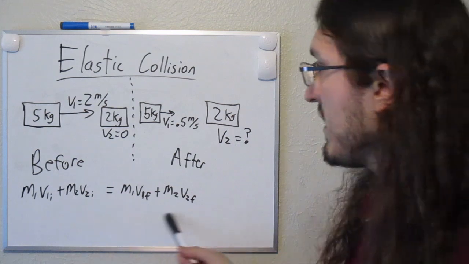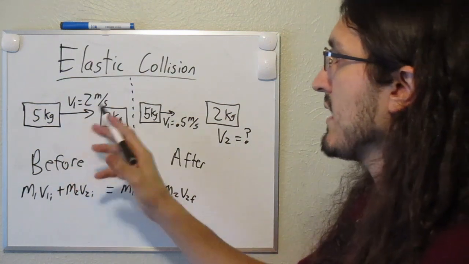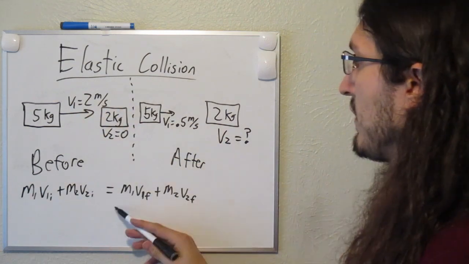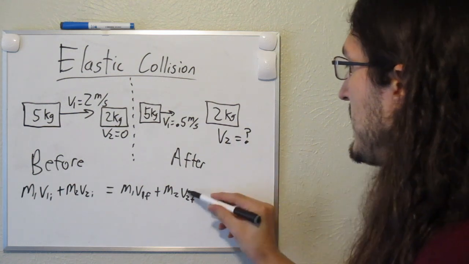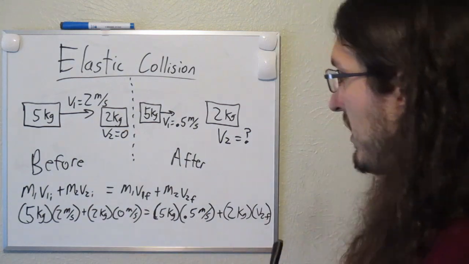I wrote my equation out here. Now I'm just going to plug in numbers for everything I have. I have the mass and the velocity for everything in the initial state, so I can fill out this whole side. And then for the right side, the only thing I'm missing is the final velocity for the second object, v2f. So I'm going to write everything out now. I plugged in numbers for all my terms. I'm just going to go ahead and crunch the numbers.